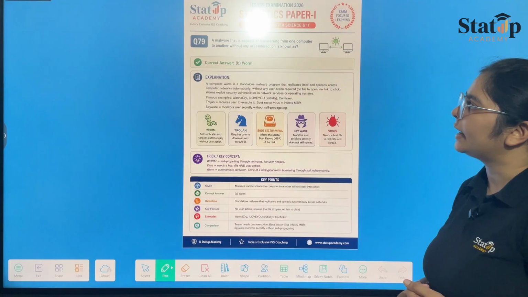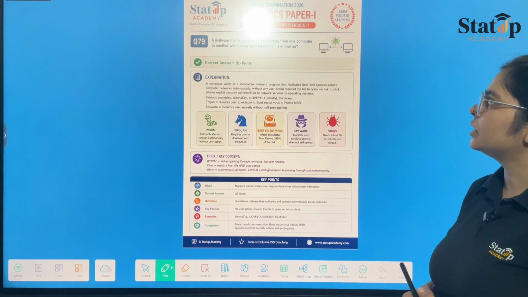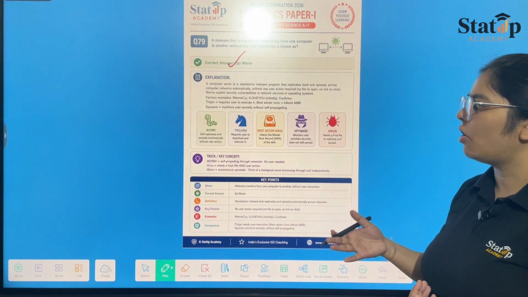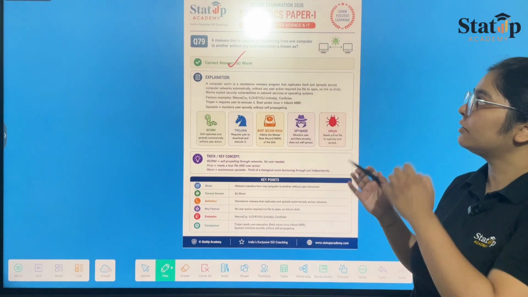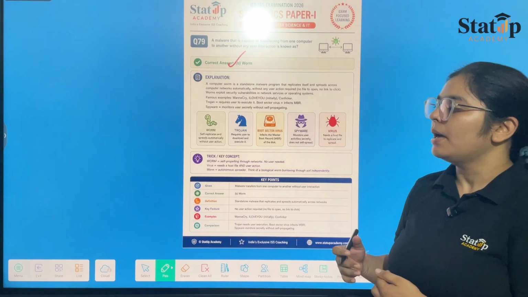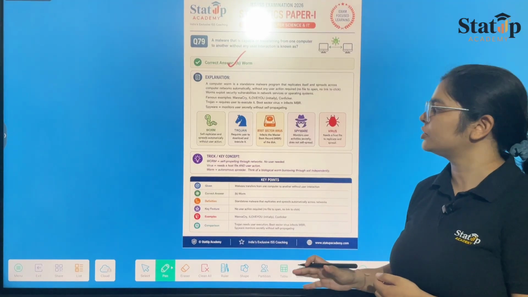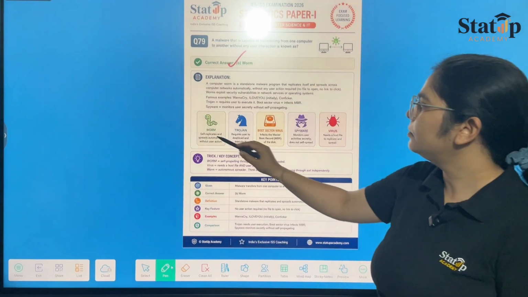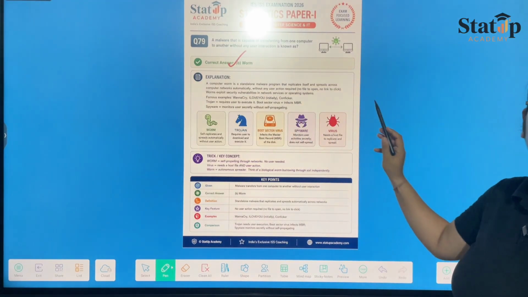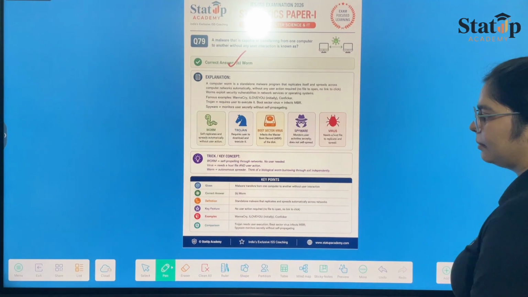Now question number 79: a malware that is capable of transferring from one computer to another without any user interaction is a worm. Malware is something that destroys our computer. It could be a virus or it could be a worm. But a virus needs user interaction for its transfer, while a worm doesn't need any user interaction, and hence option B, which is worm, is your correct answer. Worm, trojan, boot sector virus, spyware virus, these are all kinds of malware that could be present in your computer software. You can read about them here.